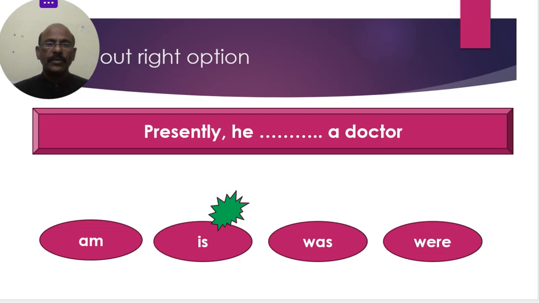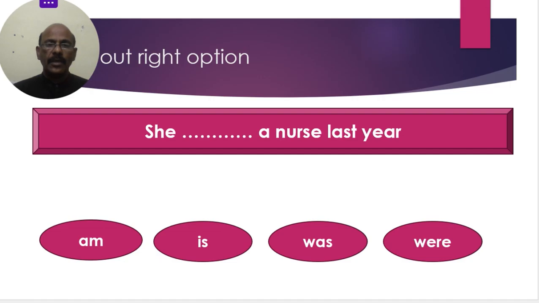Next, coming to the next one. "She dash a nurse last year." Last year, not now. So, was. For singular, first person or third person, anything singular, in past tense we are using was. You can't say "woz," that's the wrong pronunciation. You can say was. So, she was a nurse last year.